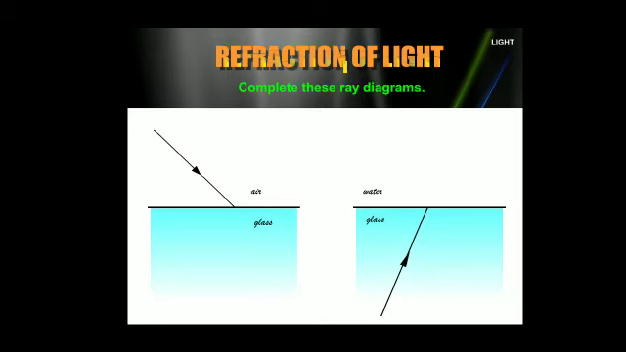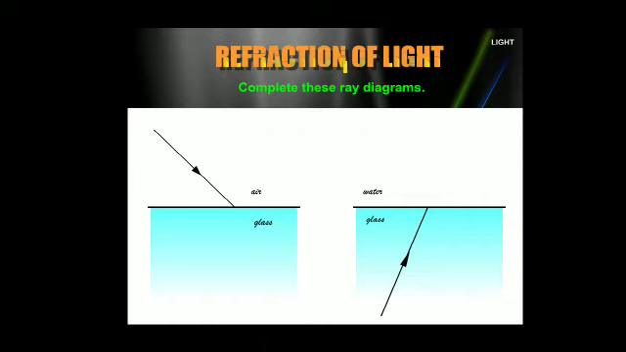Then, you can observe this figure and draw it in your notebooks. Light ray is coming from air and entering into glass. Now complete the ray diagram. How will the bending be when a ray of light is traveling from glass and entering into water?